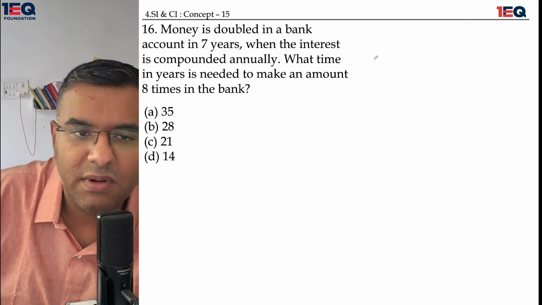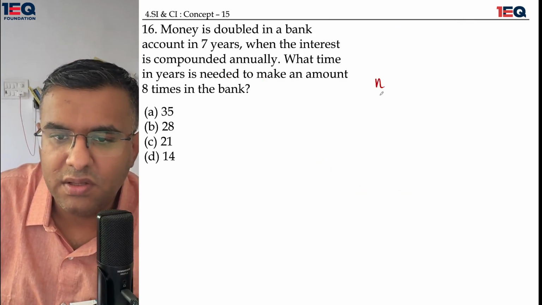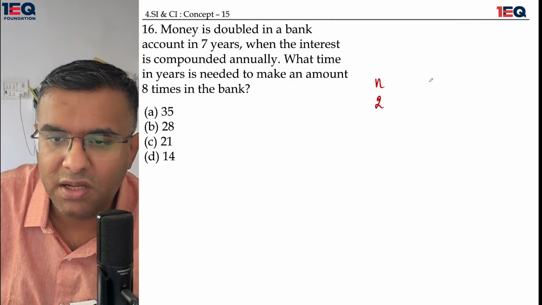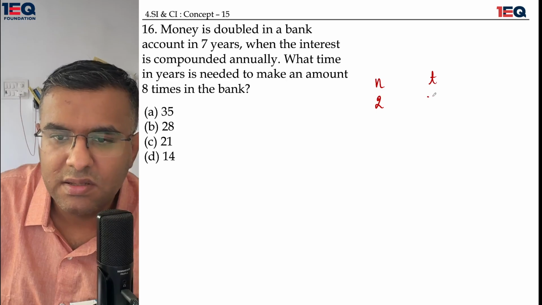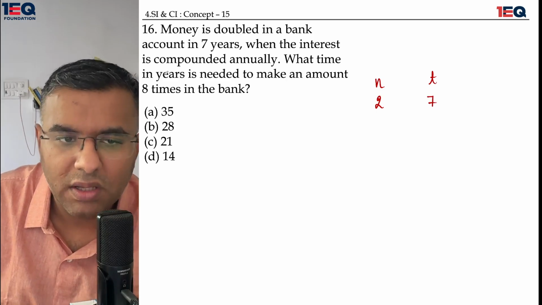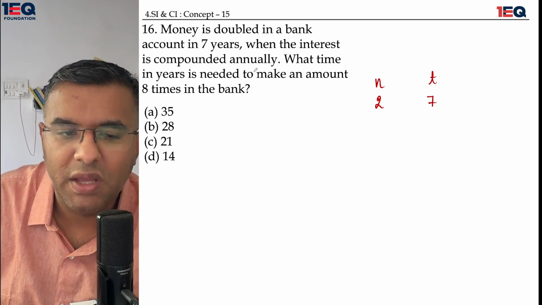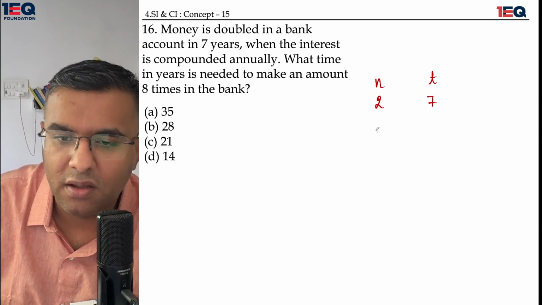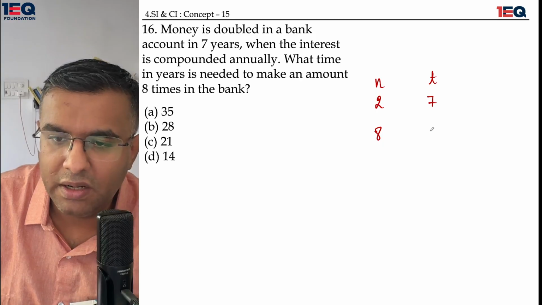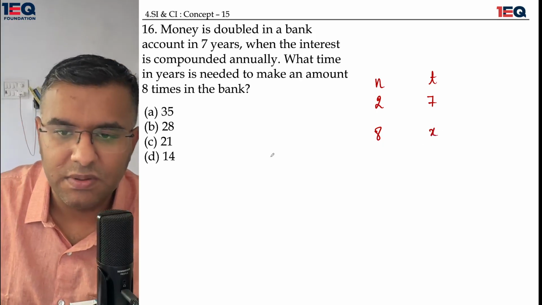Similarly, money is doubled in a bank account in 7 years. So the money is being doubled, and the time is 7 years. What time in years is needed to make the amount 8 times in the bank? 8 times the amount is required, and x time has been asked.